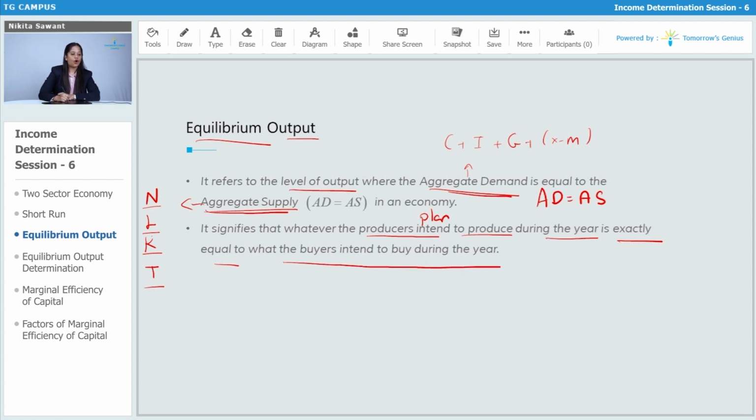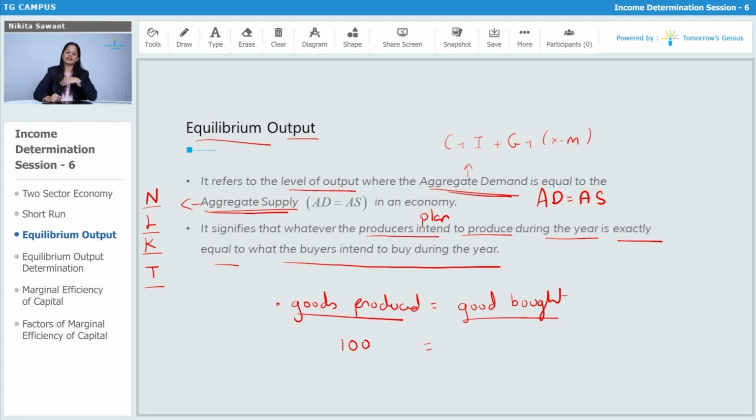So we can also term it as goods produced will be equal to goods bought. Whatever the producers are planning to produce will be equal to whatever the buyers are planning to buy. Let's suppose in a period of 1 year, the producers are planning to produce 100 goods, then the buyers will also buy 100 goods.